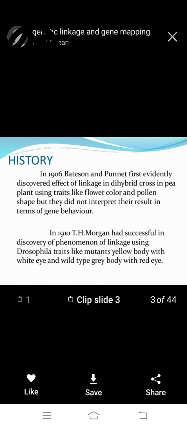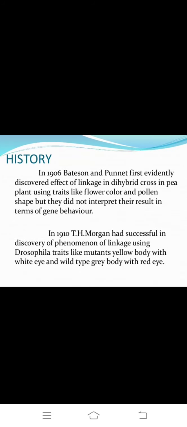History. In 1906, Bateson and Punnett first discovered the effect of linkage in a dihybrid cross in pea plants, using traits like flower color and pollen shape, but they did not interpret their result in terms of gene behavior.